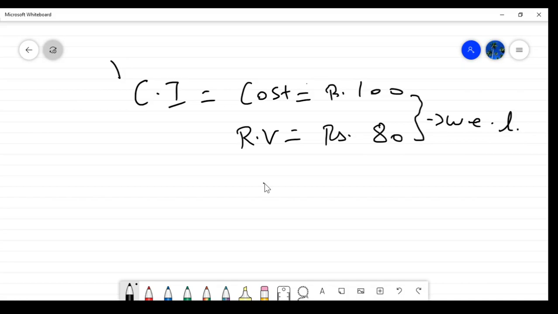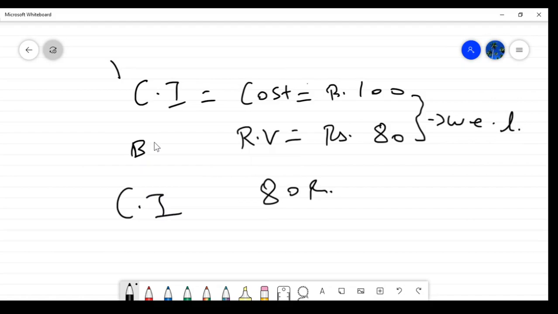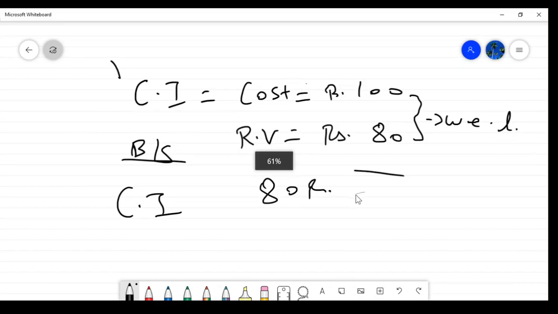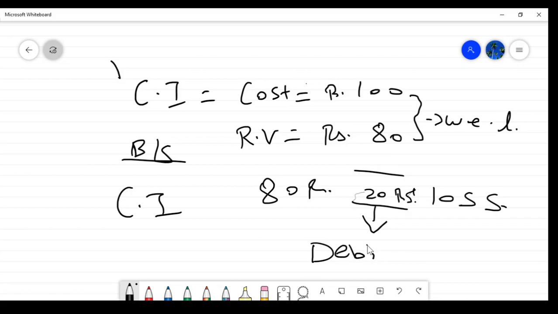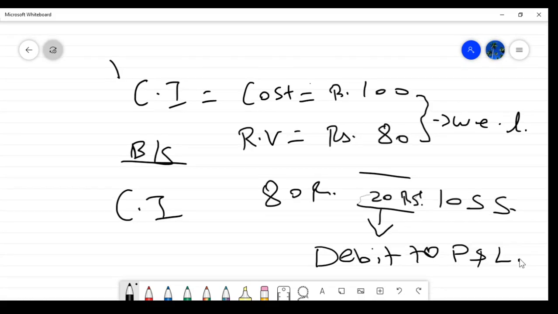So 80 rupees should be my current investment in the balance sheet. That is a 20 rupees loss. What should I do with this 20 rupees? Debit to P&L account. That is what they said.